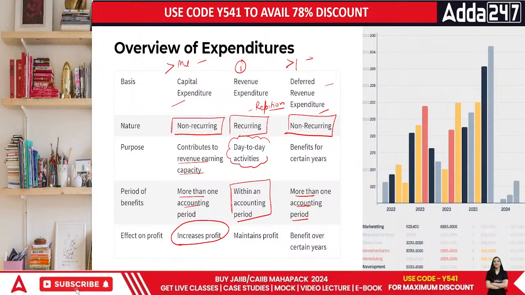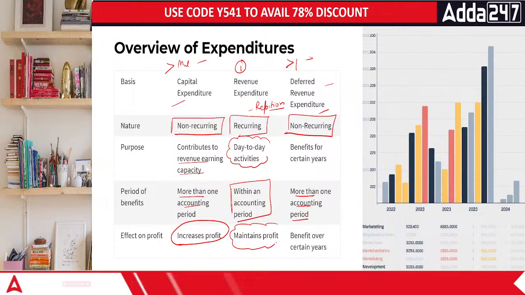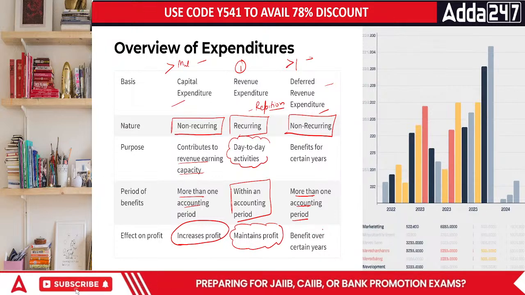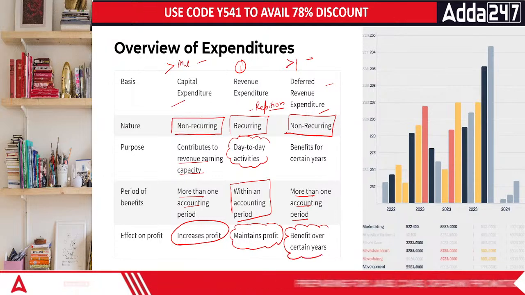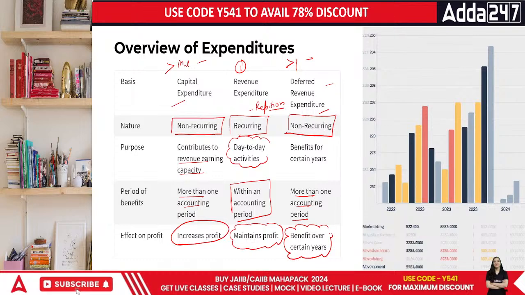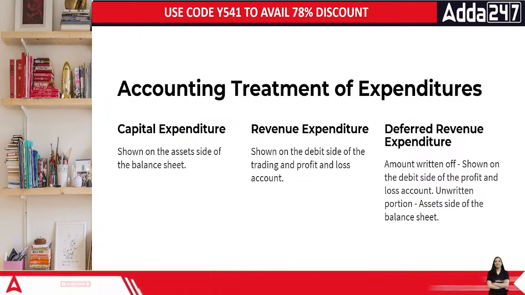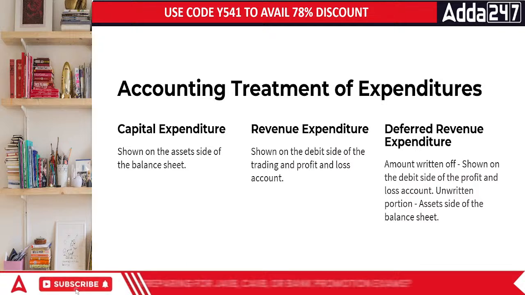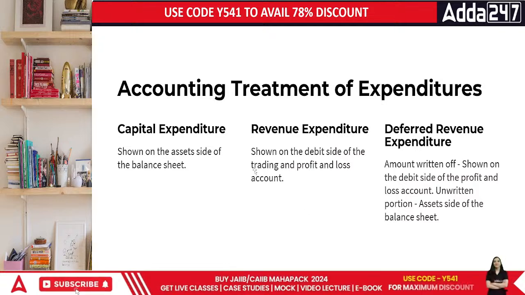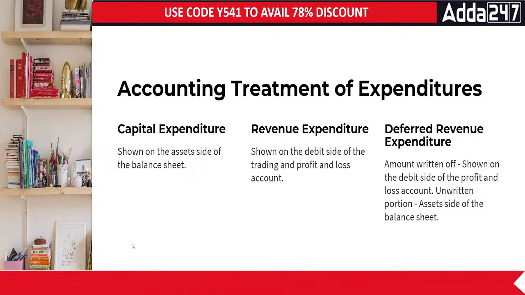Done. This will increase the profit, while in this case revenue expenditure maintains the profit, and then deferred revenue is basically the benefit which you will get over a period of time, for 5 years, I would say, for 2 years, 3 years, whatever time period you are making that payment. That is how we define it, okay? Done. Chaliye then, let's move on to the next question.